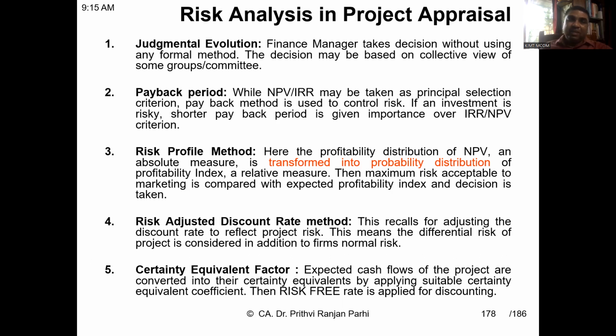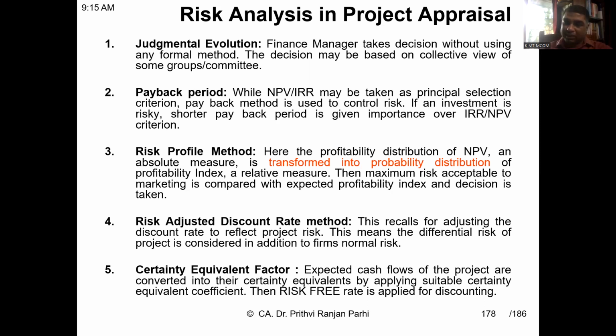Okay. Risk profile method. Here, the probability distribution of net present value is transformed into a probability distribution of profitability index, which is a relative measure. Suppose you are computing the net present value of the project.